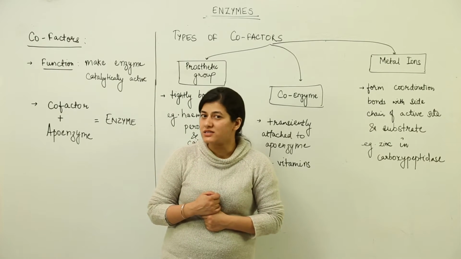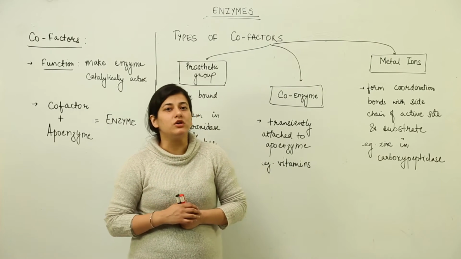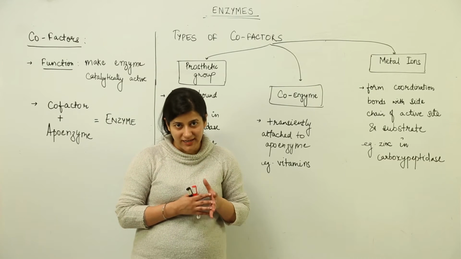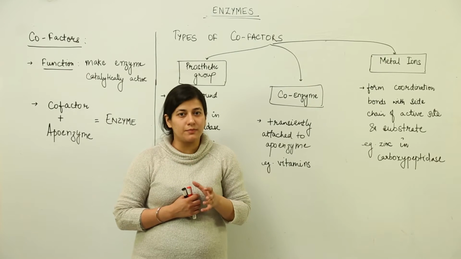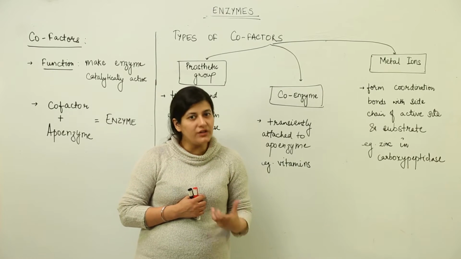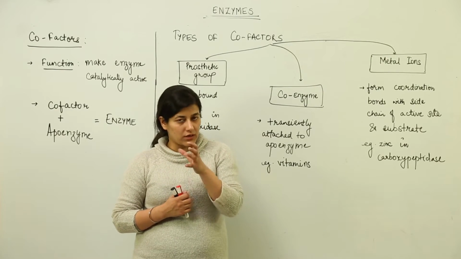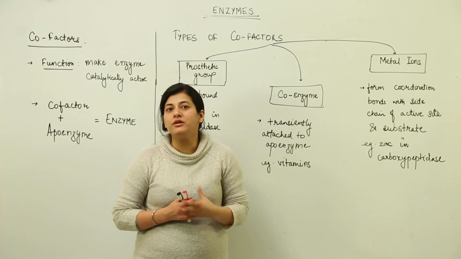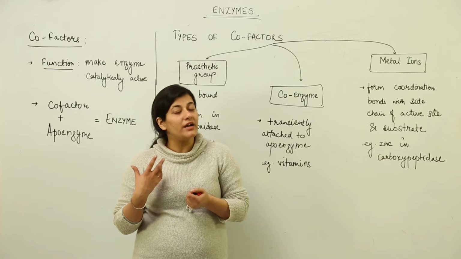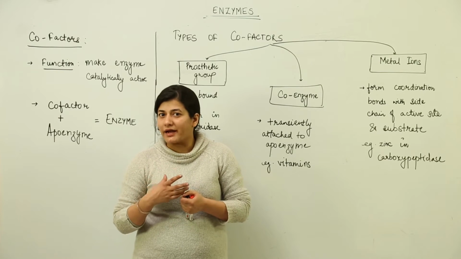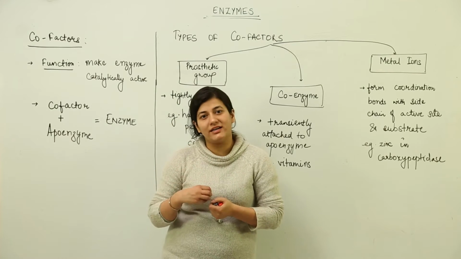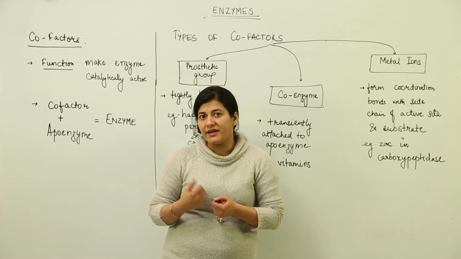Cofactors are considered important because it has been observed that whenever a cofactor is removed from the particular enzyme, that means the proteinaceous part, that proteinaceous, or I would simply call it the polypeptide part of the protein, is not able to undertake the catalytic activity which it is supposed to undertake, and when the cofactor is added, then the catalytic activity can take place.